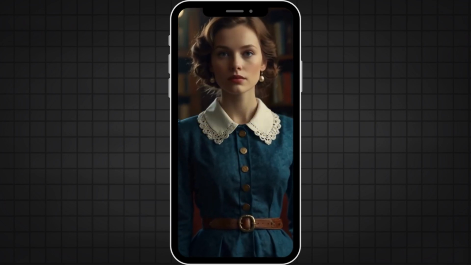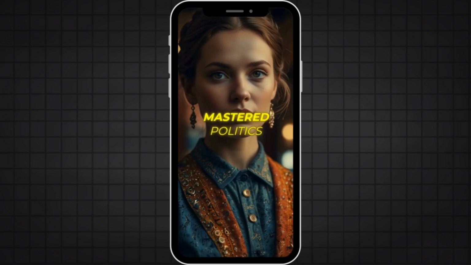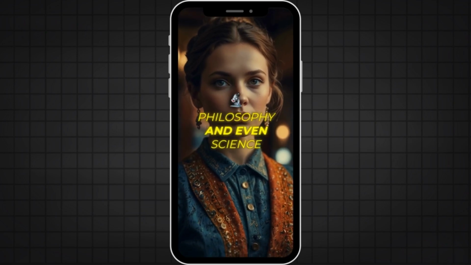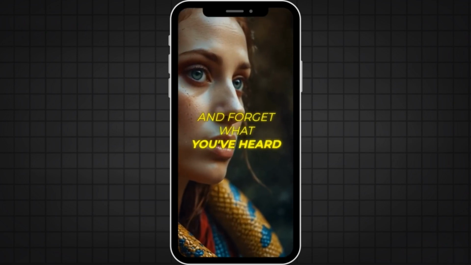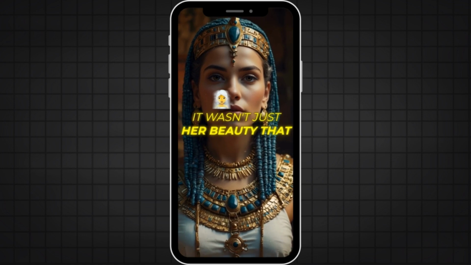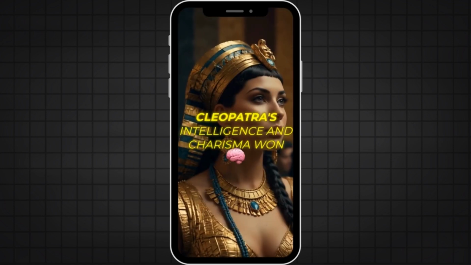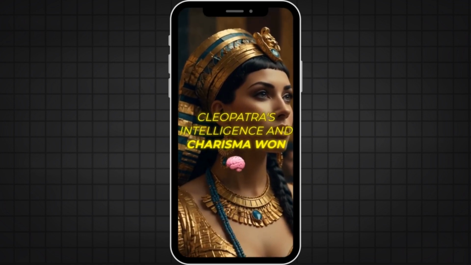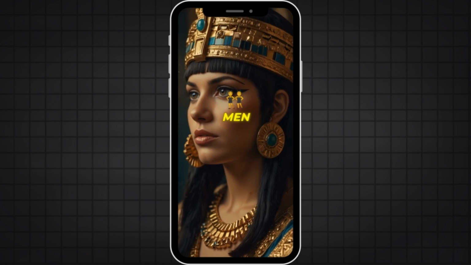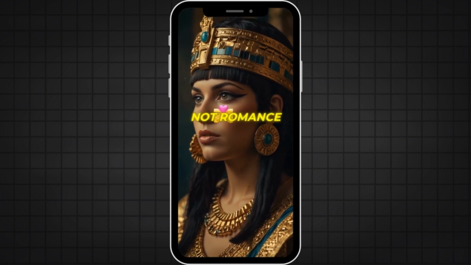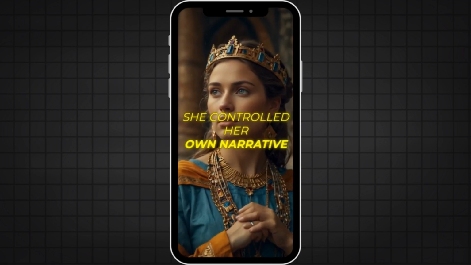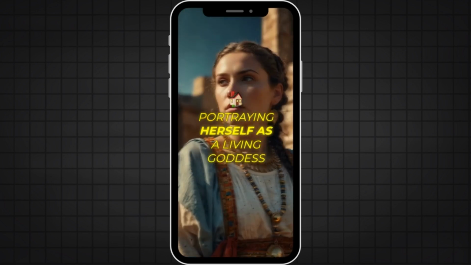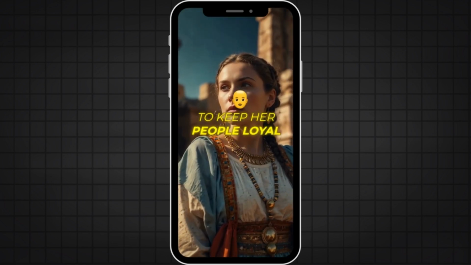Cleopatra was brilliant. She spoke multiple languages, mastered politics, philosophy, and even science. And forget what you've heard. It wasn't just her beauty that made her powerful. Cleopatra's intelligence and charisma won over some of Rome's most powerful men for strategic alliances, not romance. She controlled her own narrative, portraying herself as a living goddess to keep her people loyal.